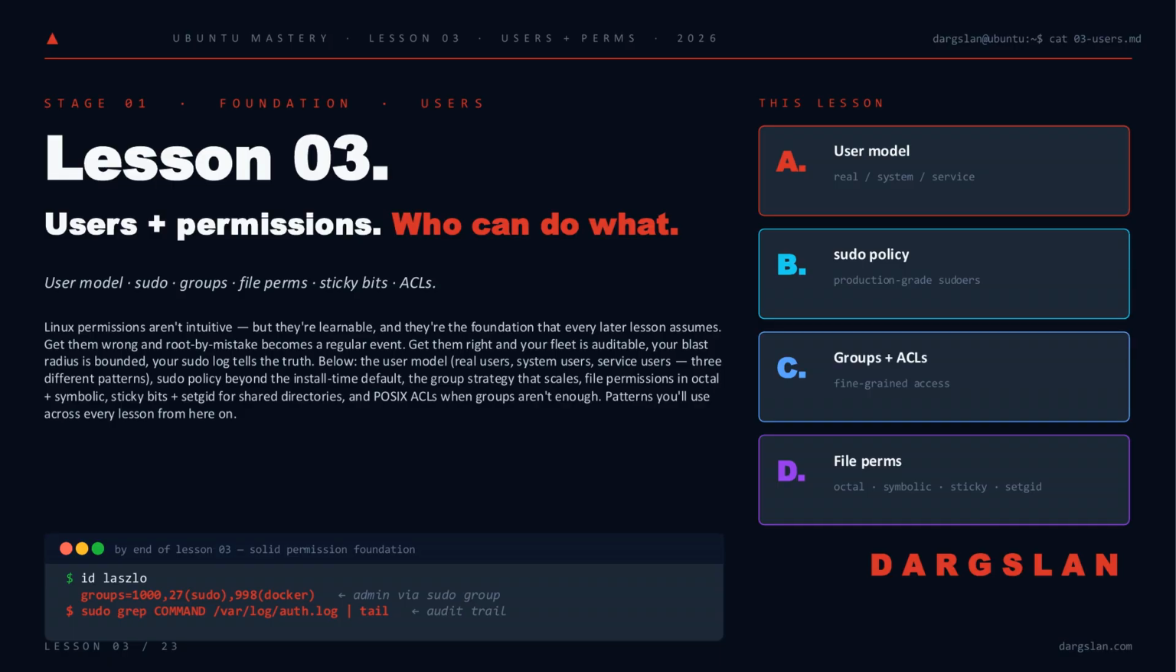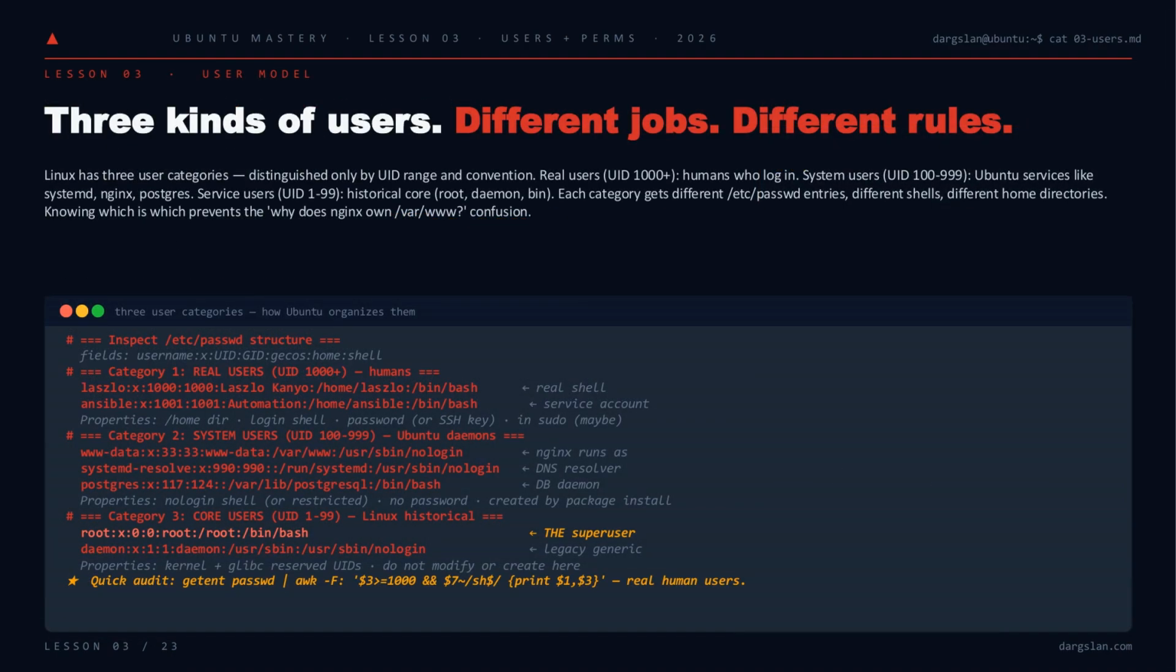Get this wrong, and root by mistake becomes routine. Get it right, and your blast radius is bounded. Start with the user model, because everything downstream, sudo, groups, file ownership, keys off of it.